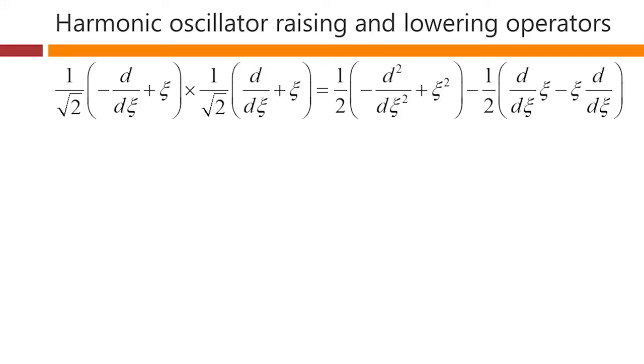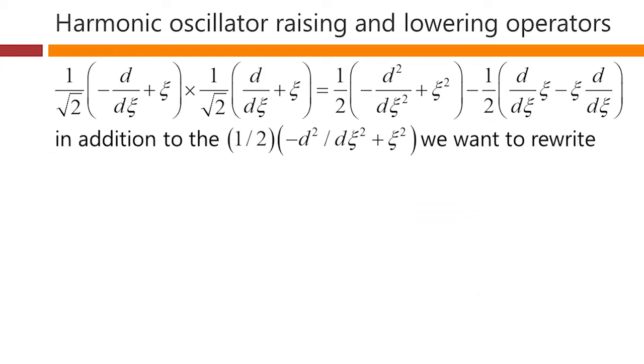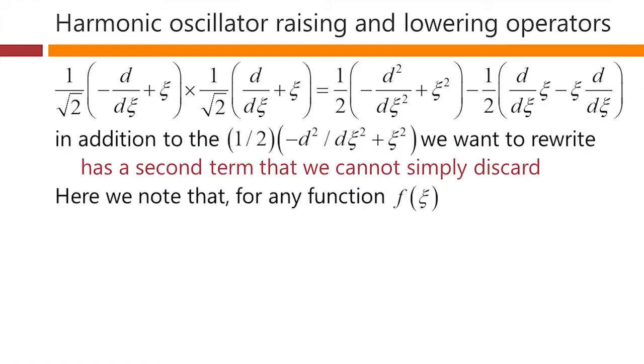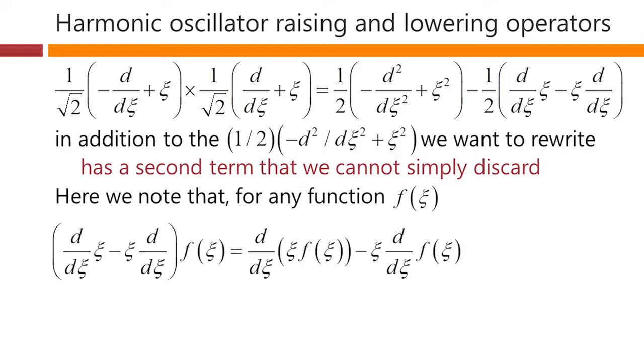So in this expression then, in addition to having the term we're looking for, that we want to rewrite, we have this second term we cannot simply discard. We note that, however, for any function f of xi, if we take this term here and operate on f of xi, then we can write that out explicitly. So from our first term here, we end up with d by dxi of xi times f of xi, and we can write out our second term explicitly also.